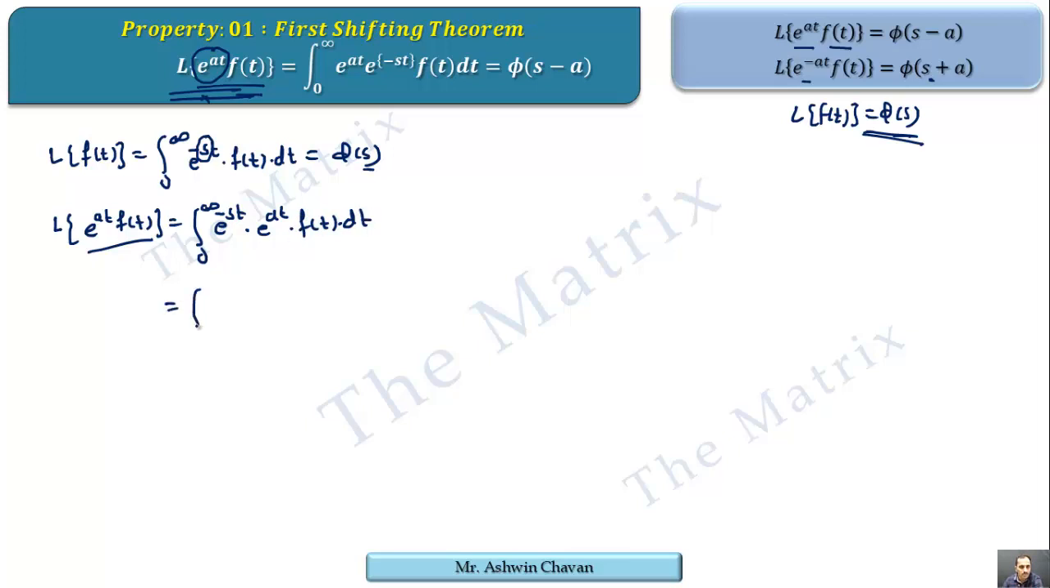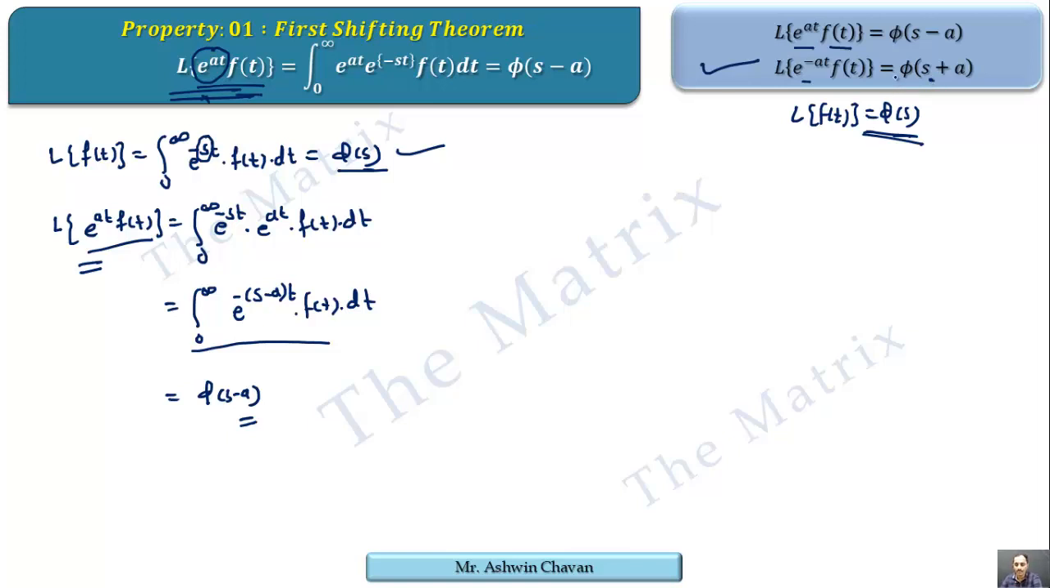So there are two exponential terms in product form, so their powers can be clubbed as s minus a into t, f of t dt. If you see this step, integral 0 to infinity e raised to minus st f of t dt is denoted by phi of s. If we compare that step with this step, you can see the only difference is s minus a here, which is the coefficient of minus t, and that's why the same thing can be written as phi of s minus a. Therefore, when the exponential e raised to at is attached, every s is replaced by s minus a. On the same line, when e raised to minus at is attached, every s is replaced by s plus a.